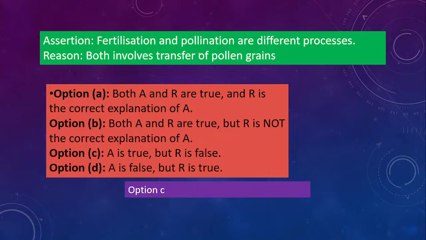Fertilization is fusion of gametes, pollination is transfer of pollen grains from the male flower to the female flower, right. In the reason it is given that both involve transfer of pollen grains. So C, A is true, R is false.